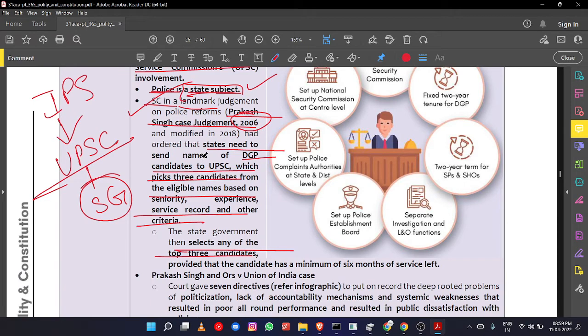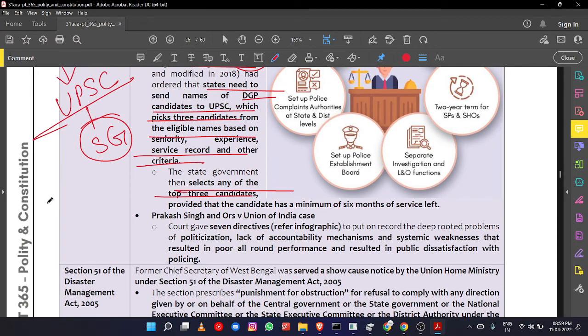Okay, so certain names. In order to have a mediation, the entire process is not taken up by the UPSC alone; there is a mediation. Some names will be sent by the state government to the UPSC. For example, 10 names are sent by the state government to the UPSC. UPSC will select the top 3. From the top 3, the state government can select anyone.